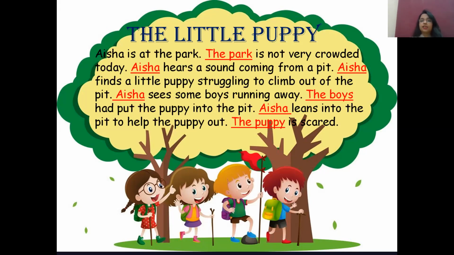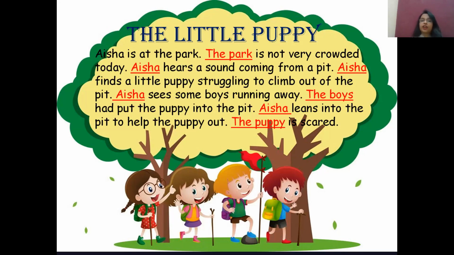Aisha hears a sound coming from a pit. Again, Aisha. Are we going to repeat Aisha, Aisha again? No. Aisha is the name of a girl. So what are we going to write in place of Aisha? We are going to write, yes, very good, she. So whenever Aisha is repeated anywhere, you are going to write she. So here, in place of Aisha, she hears a sound coming from a pit.